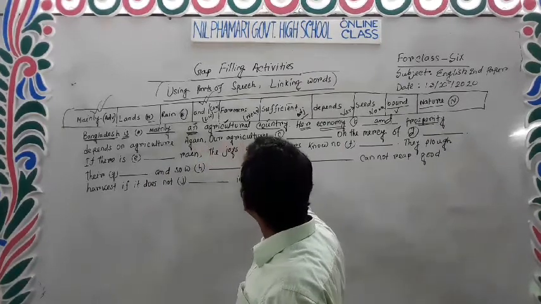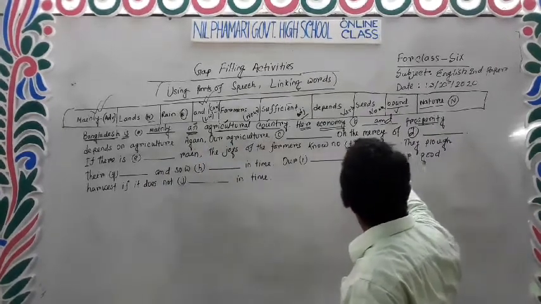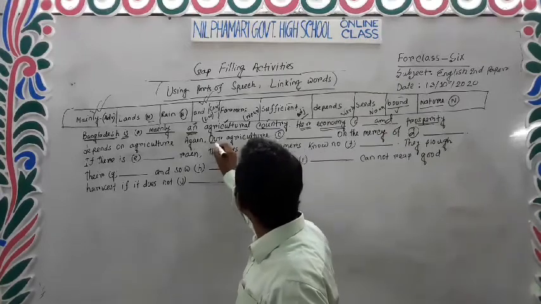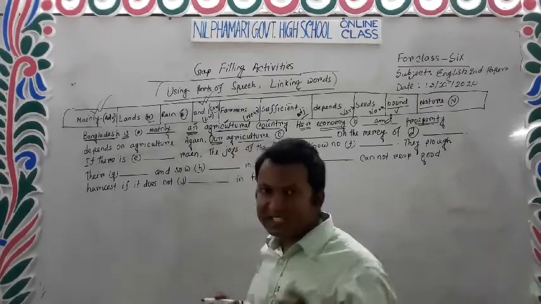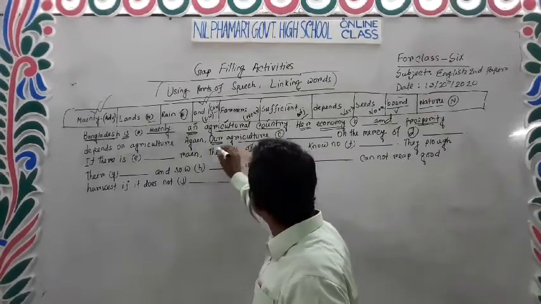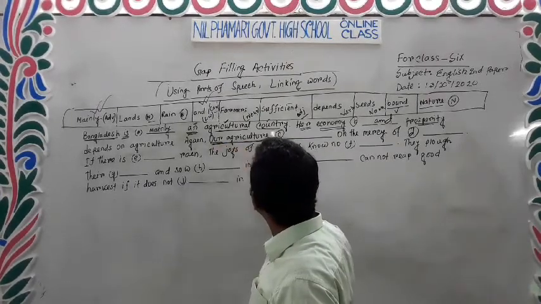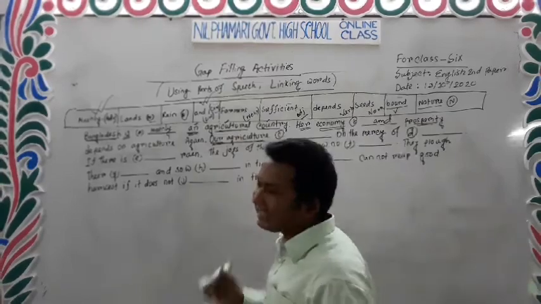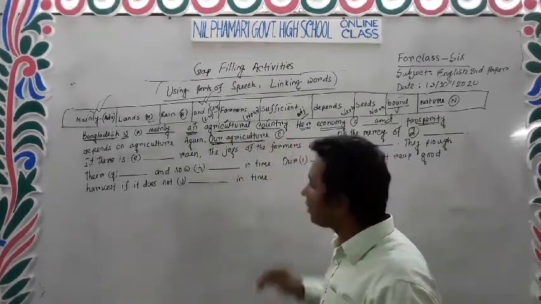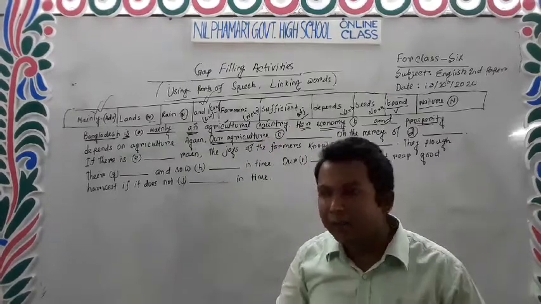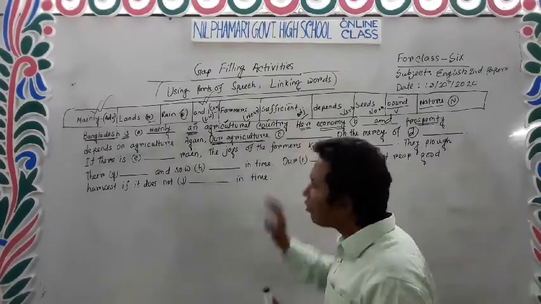Again, our agriculture dash on the margin. Our is a possessive case, and agriculture in this case is a noun. After our, a possessive case, and agriculture, a noun, our agriculture in this case is the subject. After the subject, we need a verb. Here there is no verb.